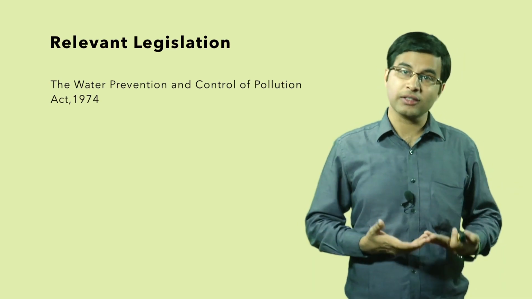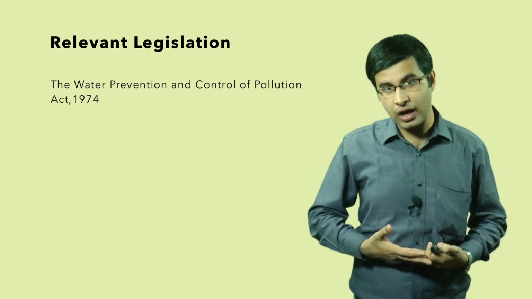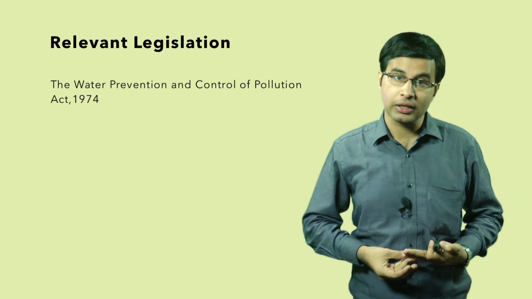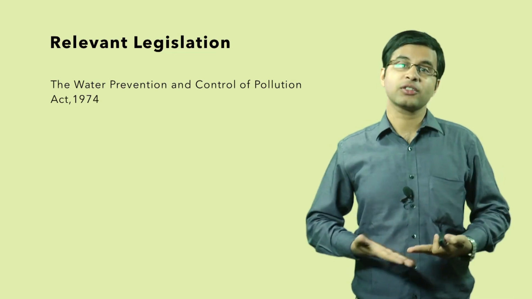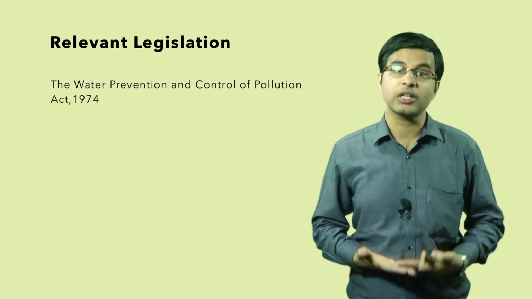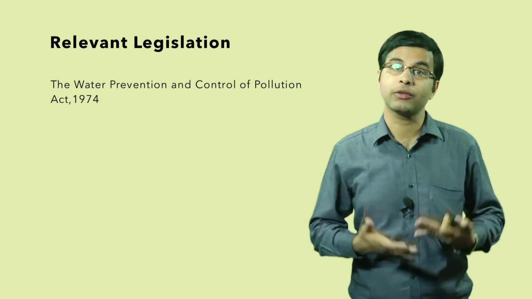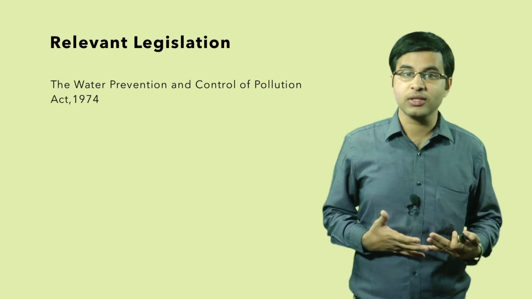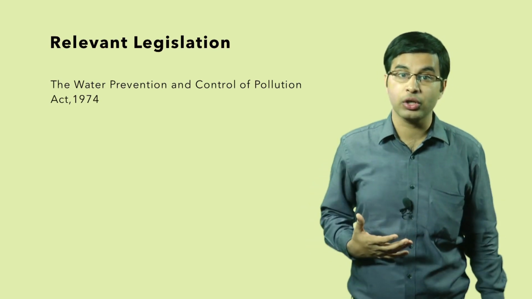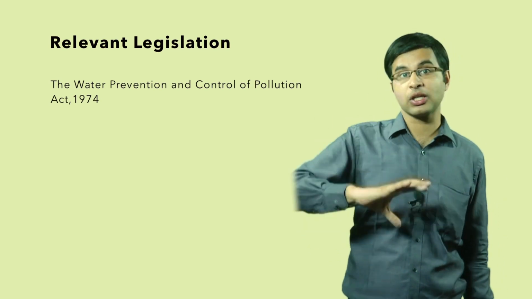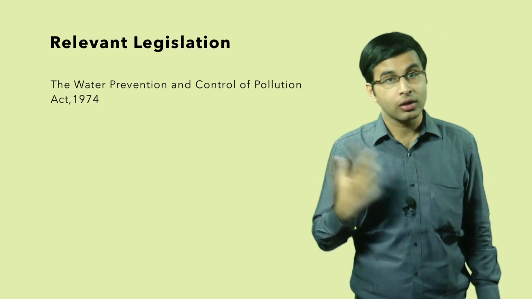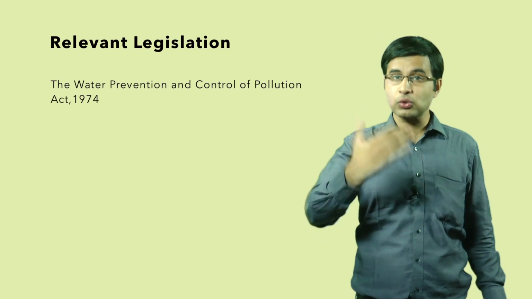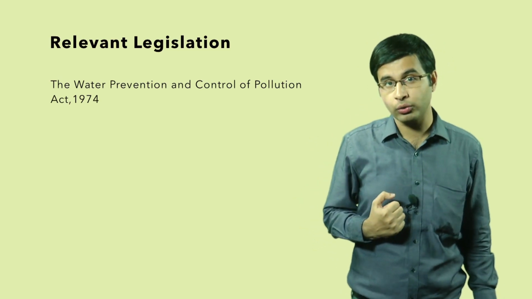So you see, again the same as in the case of the prevention of air pollution Act 1981, in this legislation also there has to be a provision for penalty for the polluters. At the same time, wherever it is necessary, the cess for these industrial units can be increased as per the quantity of the discharge of emissions and waste also. So these two legislations play a very crucial role altogether.